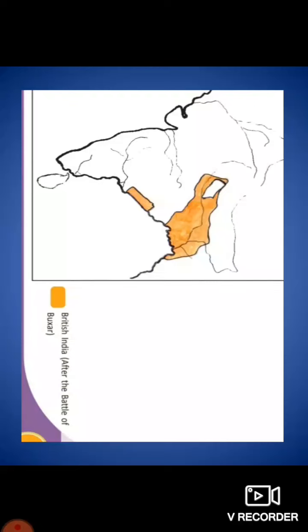So what is meant by the Battle of Buxar? In 1764, the British used their superior military force and defeated Shah Alam, Shuja-ud-Dawla and Mir Qasim. And this battle is known as the Battle of Buxar. I expect all of you got an idea about these two wars. You can see from this map the extent of India after the Battle of Buxar. Besides Bengal, the British conquered Mysore too. How did the British conquer Mysore?